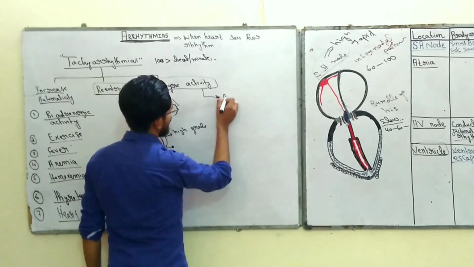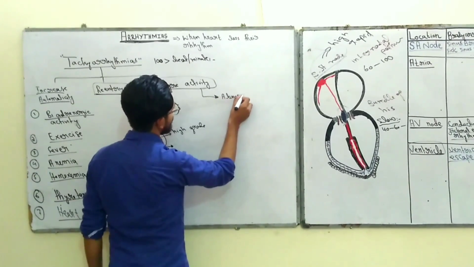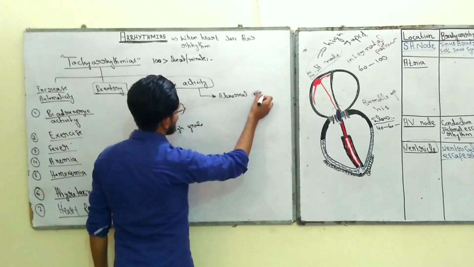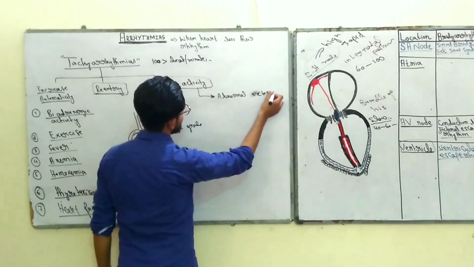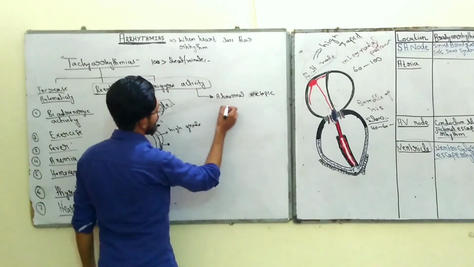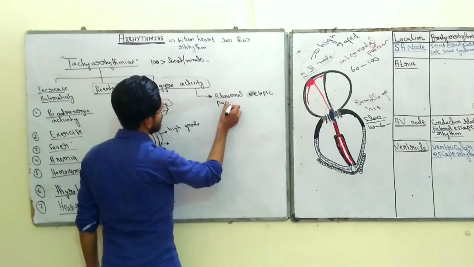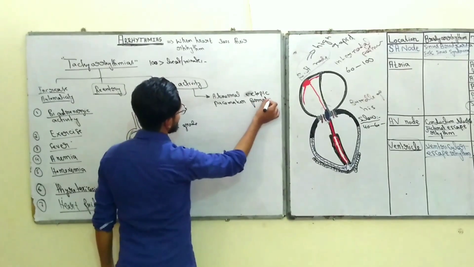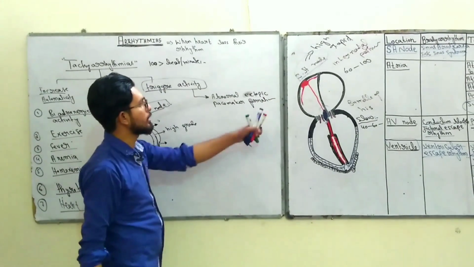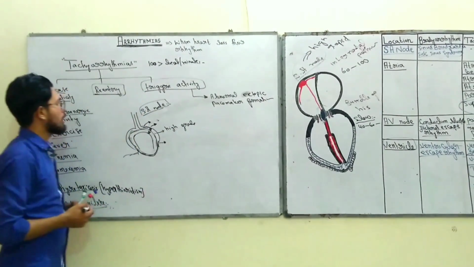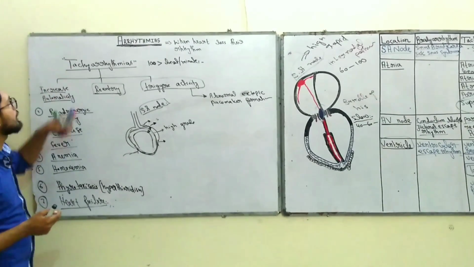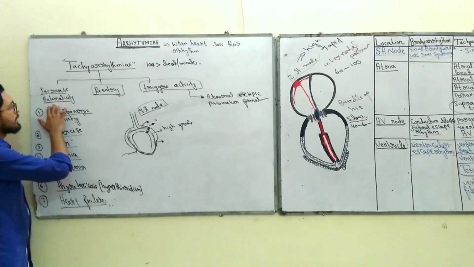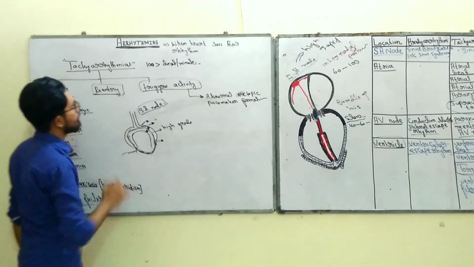So it is the abnormal, outside, ectopic pacemaker formation, right? And this pacemaker discharges independent of the SA node, and due to which tachycardia occurs. So these are the three phenomena through which these tachycardias or tachyarrhythmias occur. The first category is increased automaticity, second one is re-entry, and the third one is trigger activity.